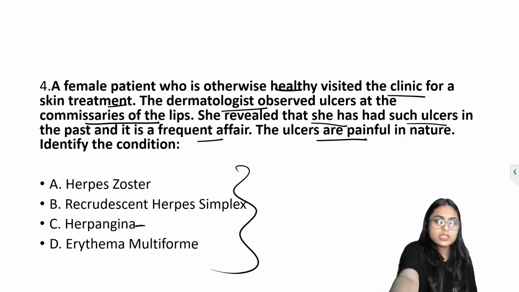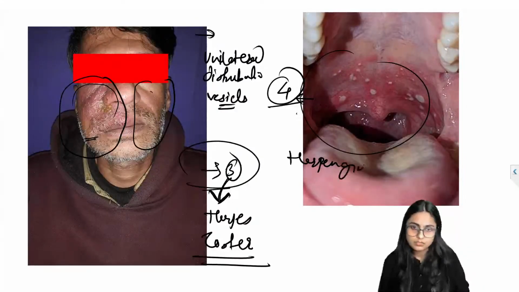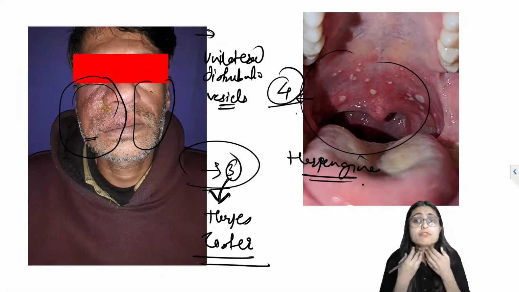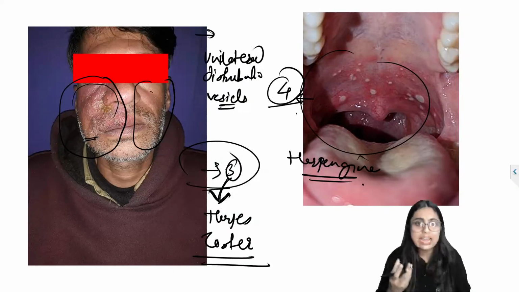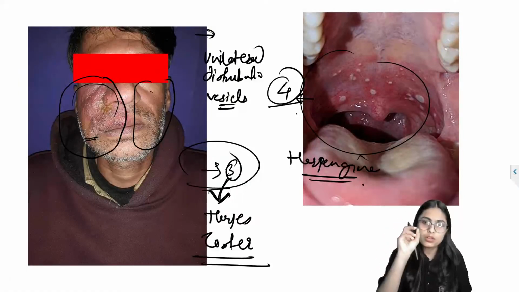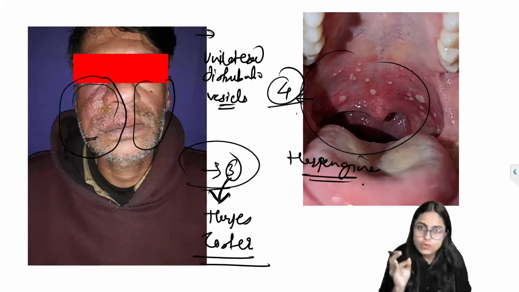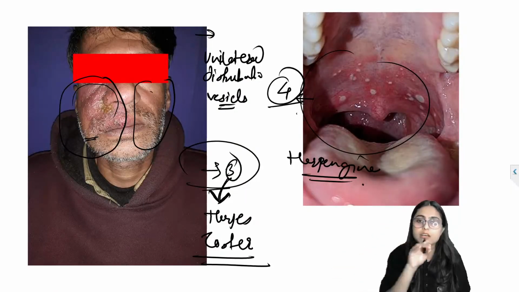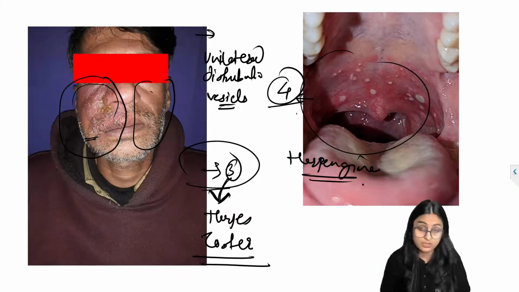Correct? So here picture number 4 is herpangina. Herpangina is nothing but an inflammation of the throat. So the patient will have a sore throat and pain on swallowing. In a clinical based question, they will include this sore throat and pain on swallowing, put up this picture and ask you to diagnose the condition. So herpangina is your answer.